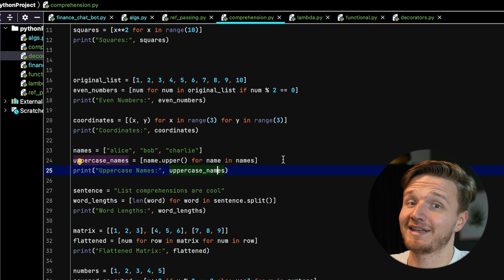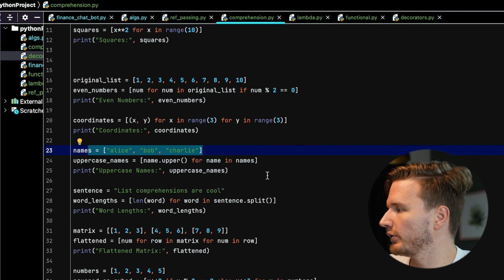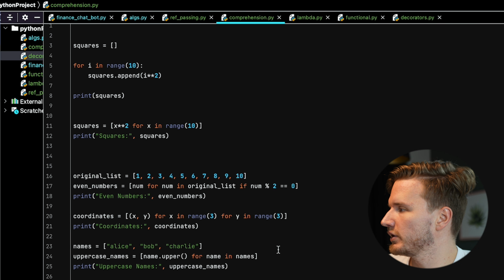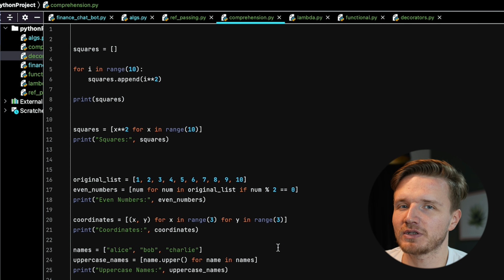We can apply any sorts of operations. So we can apply name.upper() to this list right here to get all uppercase names. And there's a bunch of other things we might do here. So a really sleek syntactic way that's really going to impress in interviews if you can use this. So it's worth learning to use this concept.